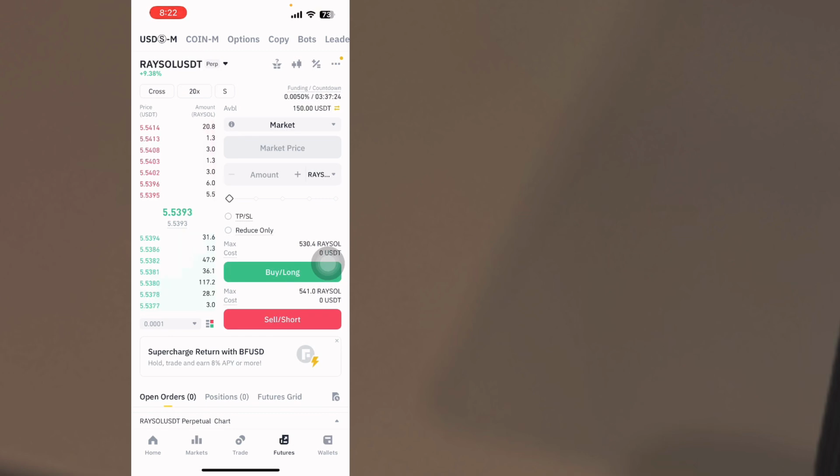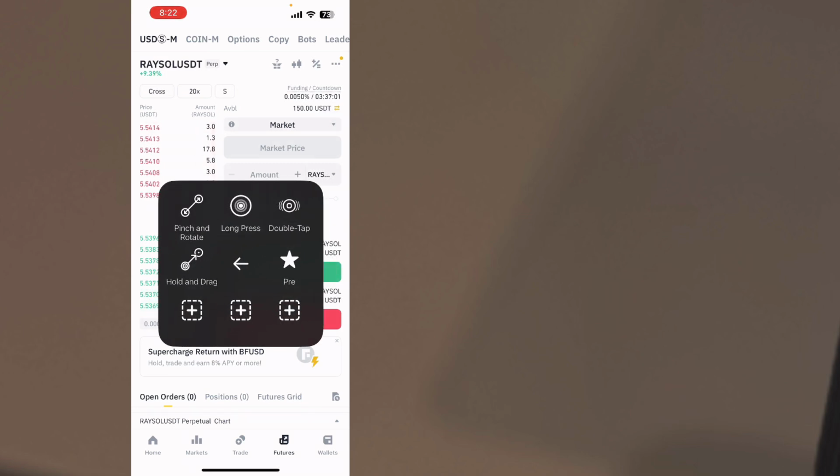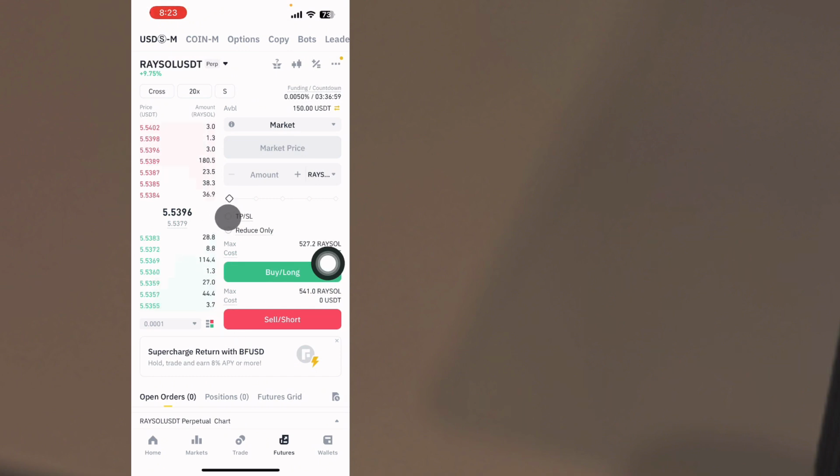If I use 20x and take a trade with this capital, I'm multiplying 150 times 20, and that amount will now be my balance. Then we have single asset mode and multiple asset mode, which is not necessary. Just leave it at single asset mode.